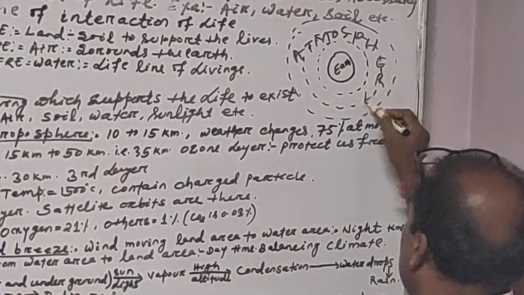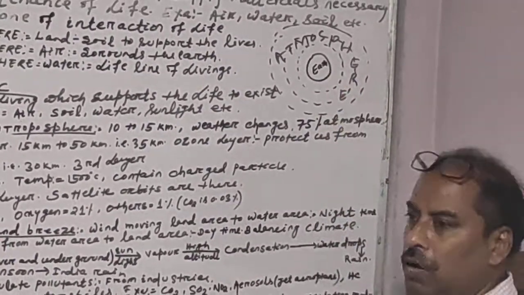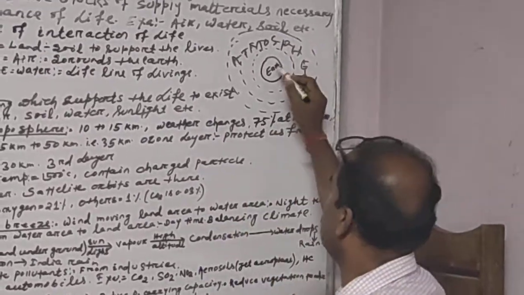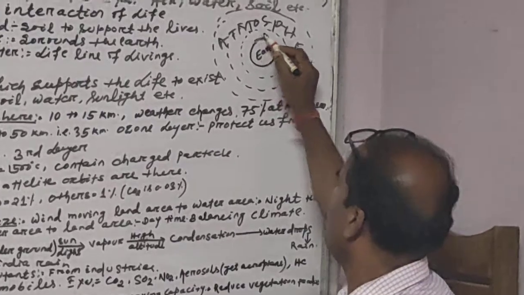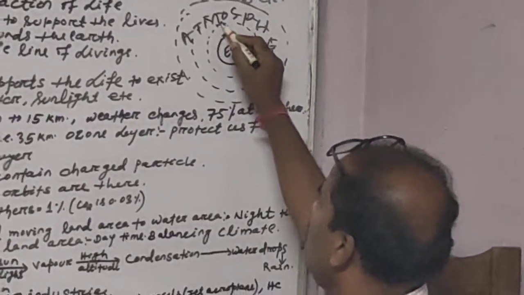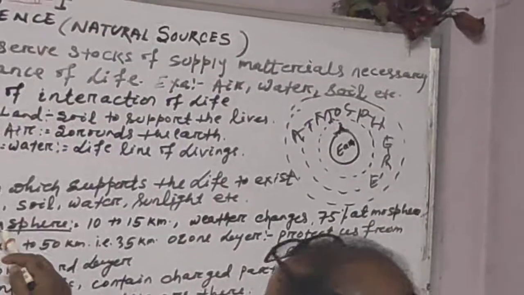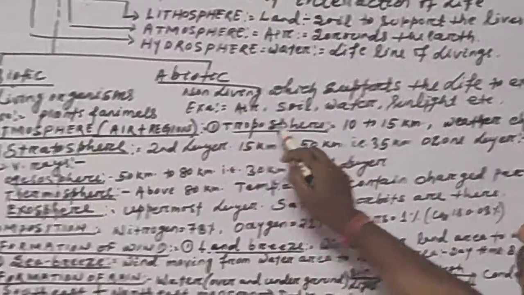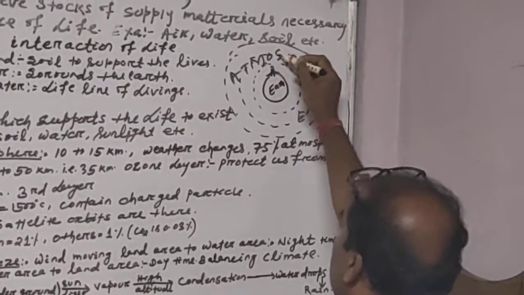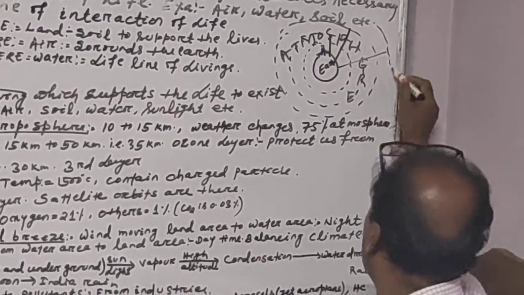Whole is known as the atmosphere. But this atmosphere is divided into different layers according to their composition. For example, this is the earth surface where we generally live. From here to here one layer is there, that is called the troposphere. The atmosphere is one type of sphere, again this is another sphere, again another sphere.